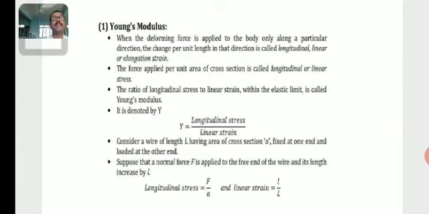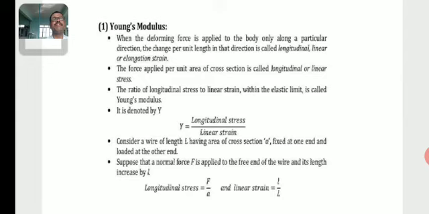The force applied per unit area of cross section is called longitudinal or linear stress. The ratio of longitudinal stress to linear strain within the elastic limit is called Young's modulus. It is denoted by Y is equal to longitudinal stress by linear strain.